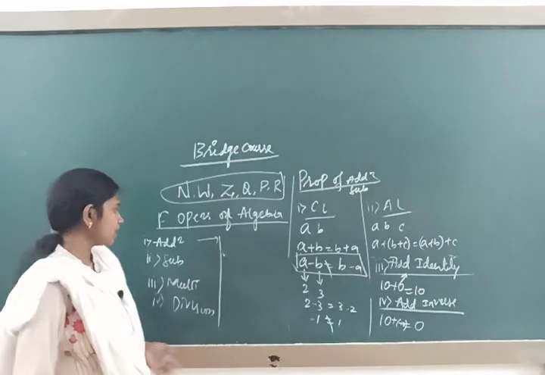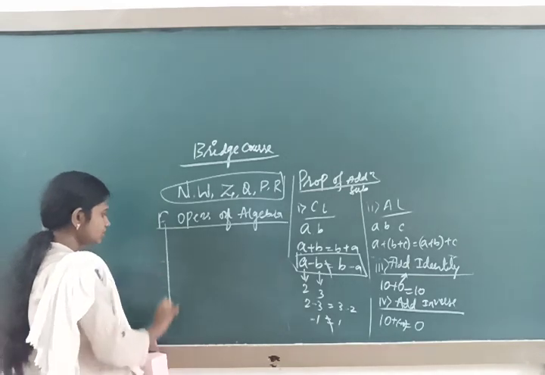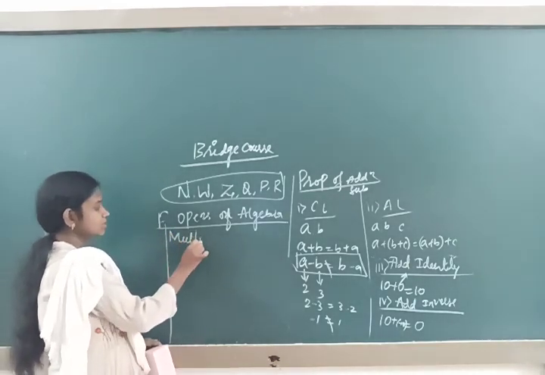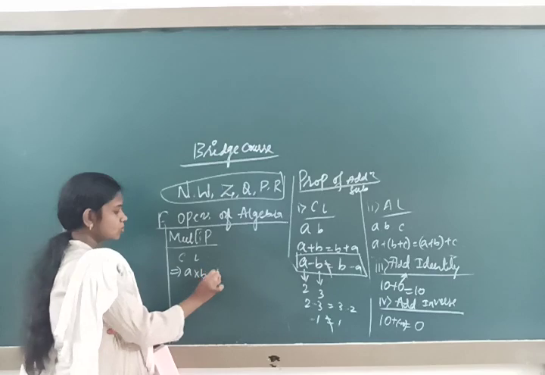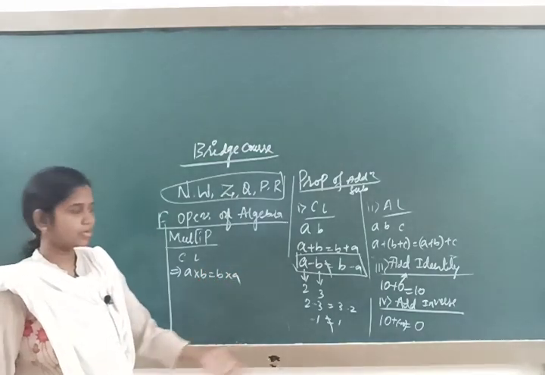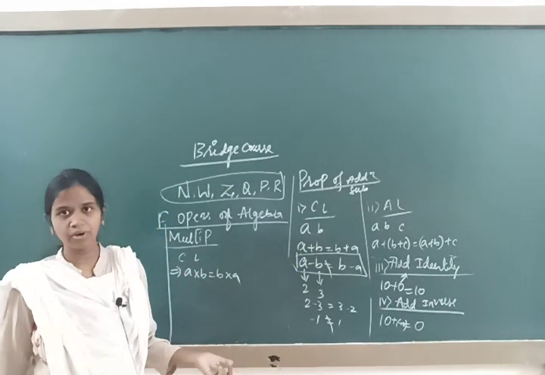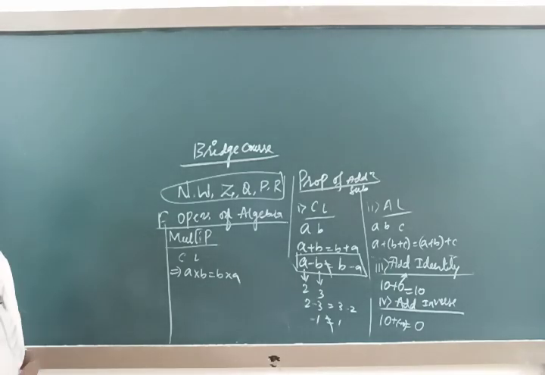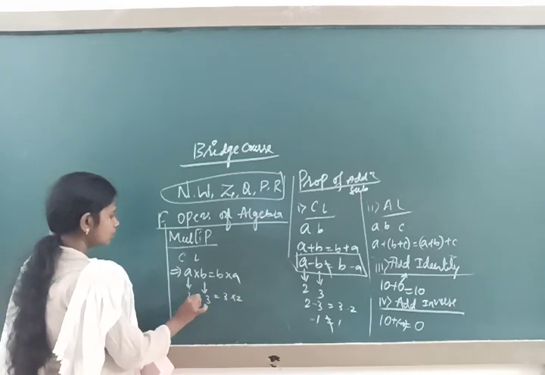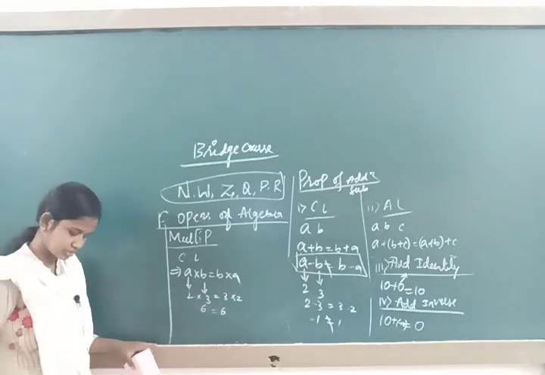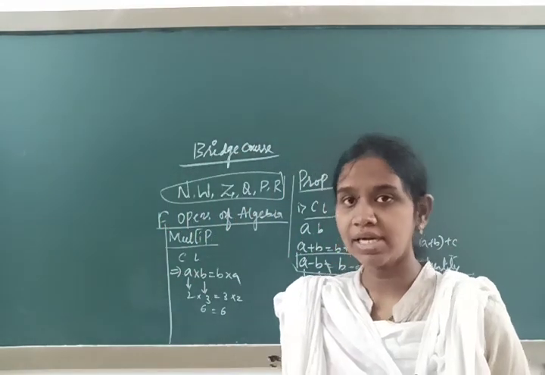Now coming to multiplication. We will check the commutative law under multiplication. Does the commutative law hold good? a into b is equal to b into a. This was our main commutative law with plus; I have changed the operation here to multiplication. Is it satisfied on both sides? Let us take a value as 2, b value as 3. 3 into 2 will be 6 and 2 into 3 will be 6. So the commutative law holds good in case of multiplication.